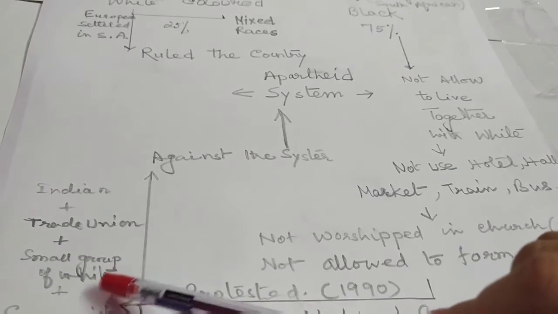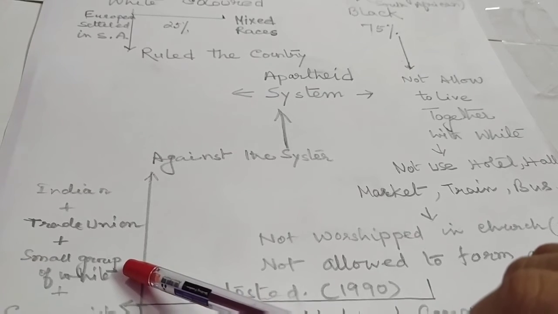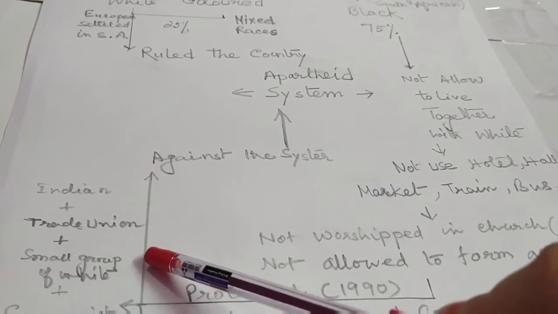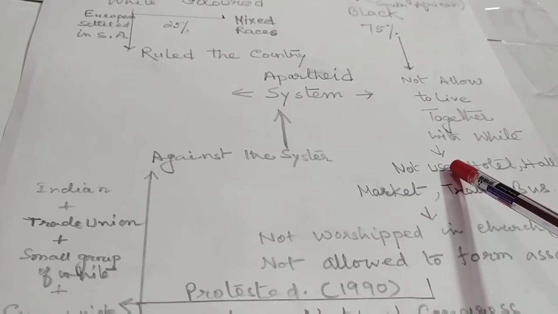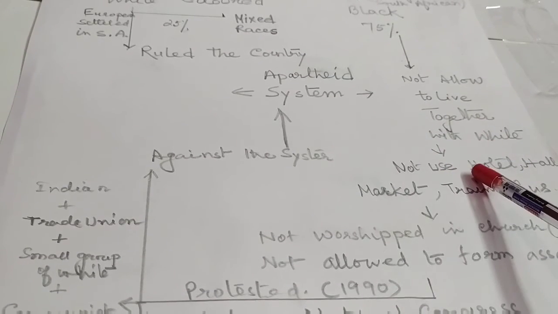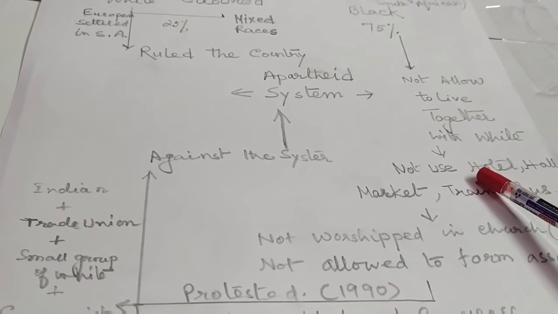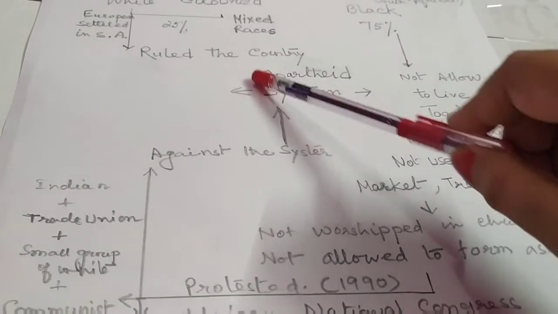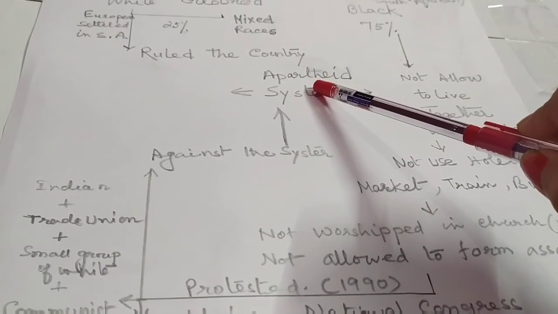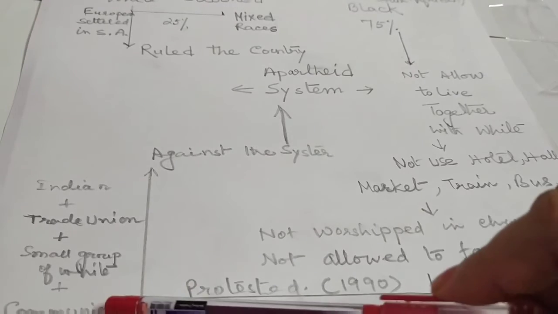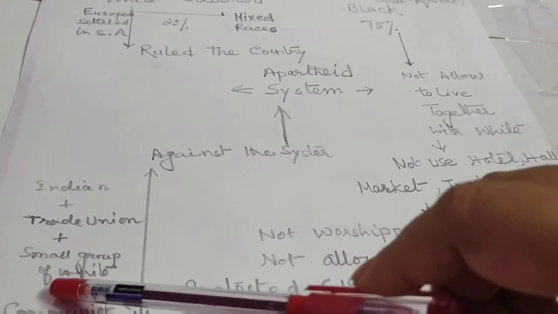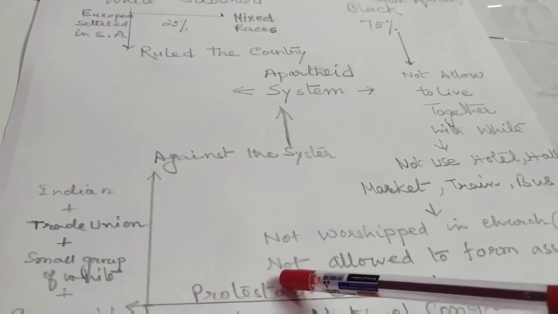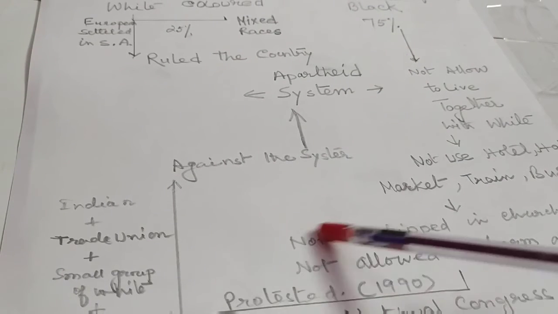A small group of whites, who are European but have sympathy with the black, also protested against this apartheid system. Somehow the Russian Communist Party also agreed with this process.